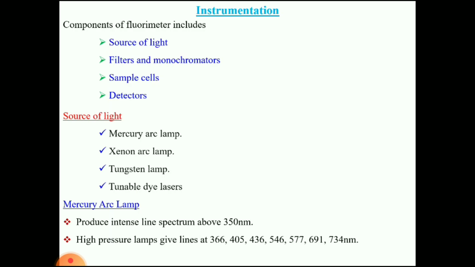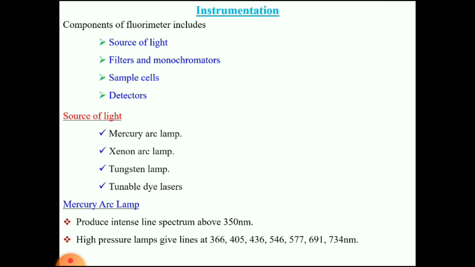So these are the instrumentation. We have discussed the light source, filters and monochromators, sample cell and detector. Source of light: what are the different types of light sources? We have the mercury arc lamp, xenon arc lamp, tungsten lamp, and tunable dye laser.